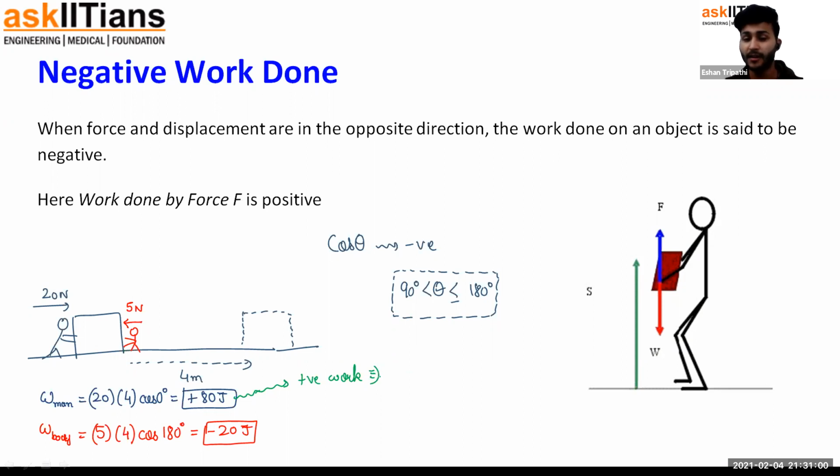So if the force that he's applying is stimulating the displacement, then the work done by that force should be positive. And if the work done is negative, then the force is not stimulating the displacement, the force is opposing the displacement.